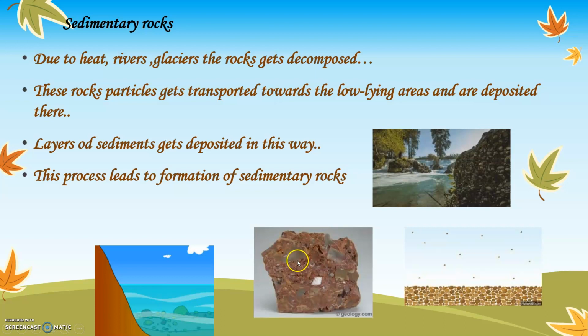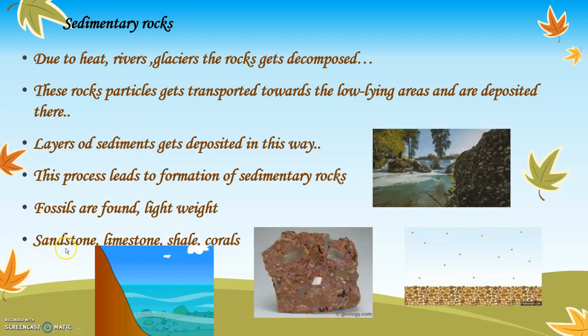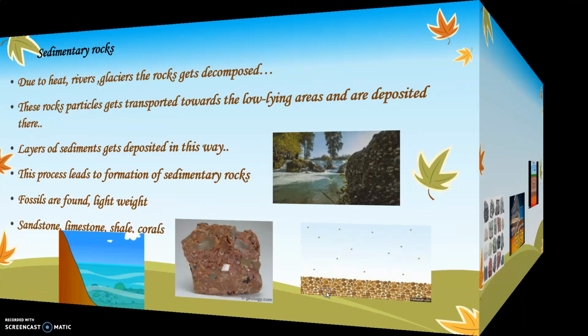So sedimentary rocks are formed out of sediments or small particles that get carried away by the rivers or by the glaciers. Fossils are found in this type of rock and they are extremely lightweight. Fossil means remains of plants and animals, bones. They get mixed with the salt. Those are called fossils. So in sedimentary rocks, a lot of fossils are found. Examples are sandstone, limestone, shells and corals.